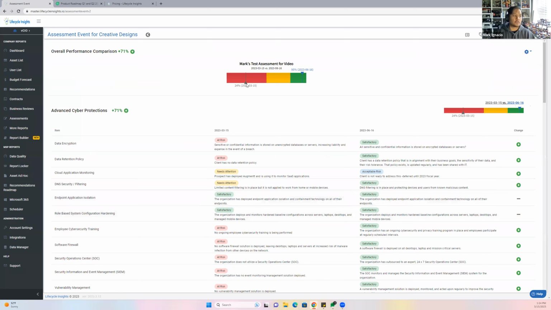Hey, Mr. Customer, Mr. Creative Designs, you were at 24% when we started in March. Because you were receptive to my recommendations, because you've spent the money, because we made sure that everything else, like the work that you've done to secure MFA, the cyber protections that we've implemented as far as our policy was concerned, you are now at a 95%. You can show them growth. You can show them a story of where they're at.